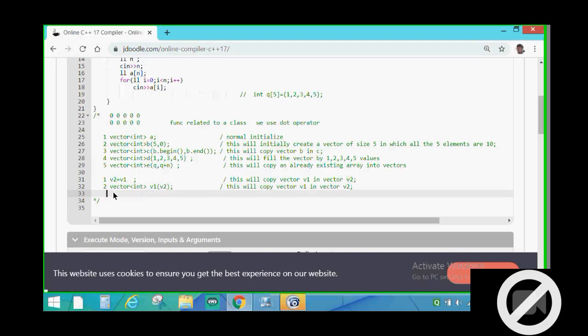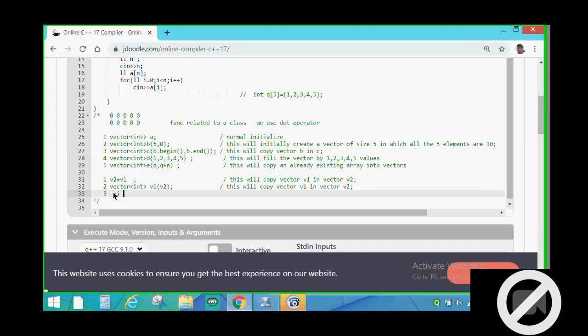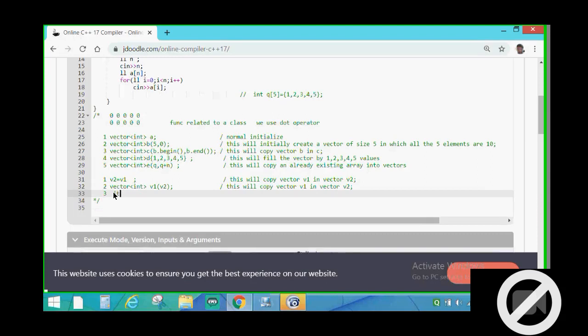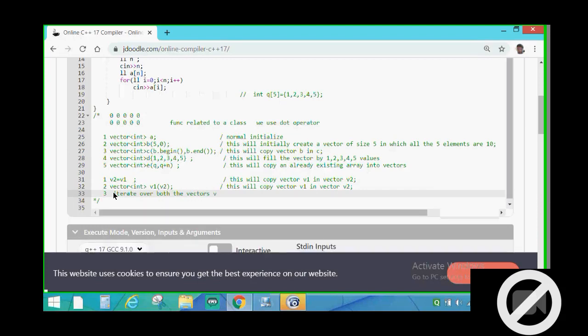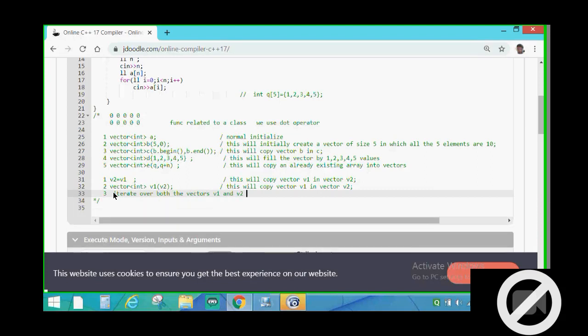Now another way to copy a vector is the same as array. We can iterate over both the vectors v1 and v2 and copy vector v1 into v2.